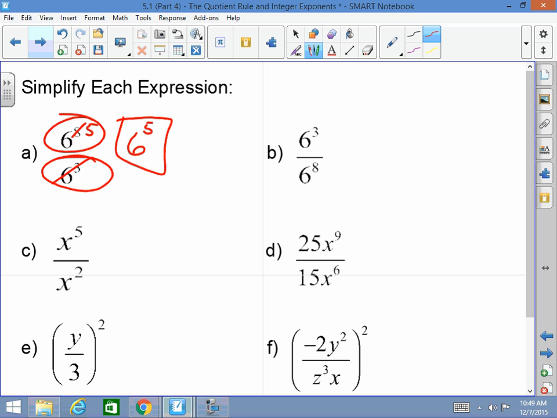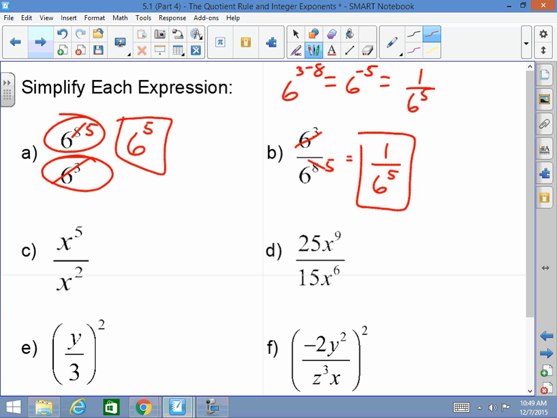How about here? 6 to the 3rd divided by 6 to the 8th. This is the example I had just told you. You could go 6 to the 3 minus 8, which equals 6 to the negative 5, which equals 1 over 6 to the 5th. That's all good. That's all fine and dandy. Or, wait a second. There's 3 6's here. Take away 3 from down there. I'm left with 1 over 6 to the 5th, and I'm done. So cancel them out. It's a lot easier than this subtraction.